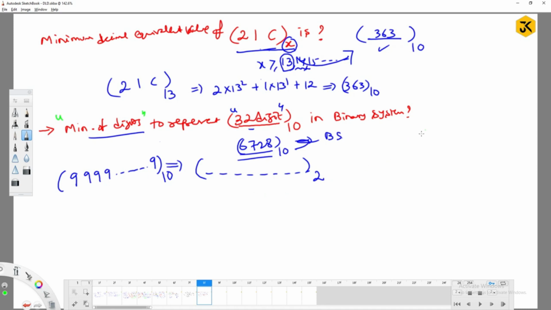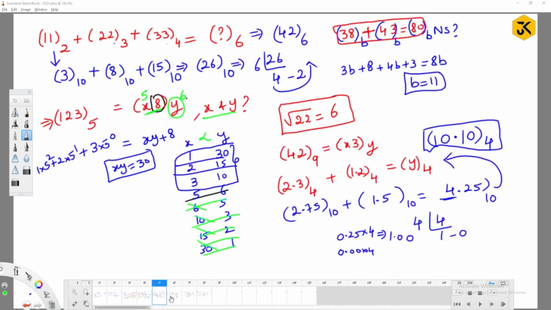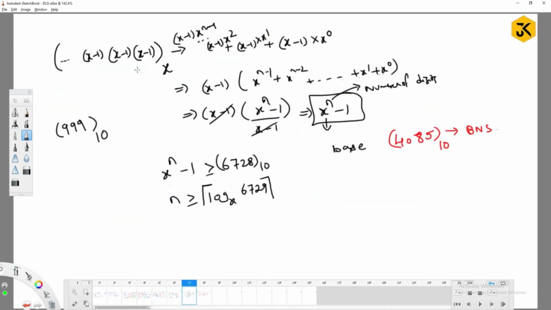With an n digit number with some radix x, we already calculated the maximum number possible: x power n minus 1, right?